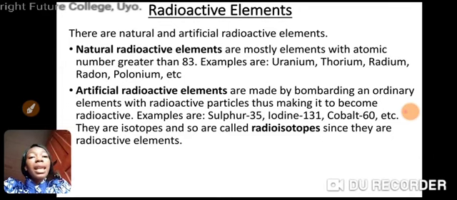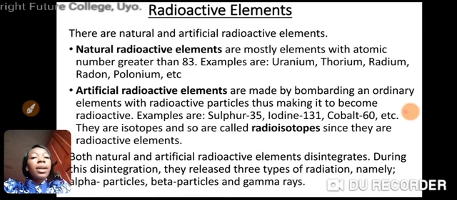And most of these elements are elements that are what? Isotopes. Last time we also discussed isotopes. Examples of such elements are sulfur 35, iodine 133, cobalt 60. Remember, they are isotopes, so there are other types of these elements. Because they are isotopes, they are called what? Radioisotopes, because they are also radioactive elements.